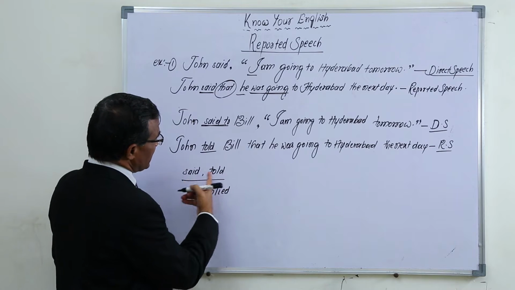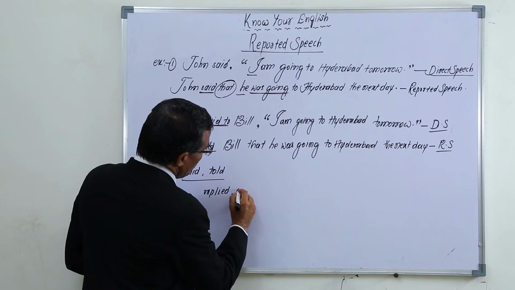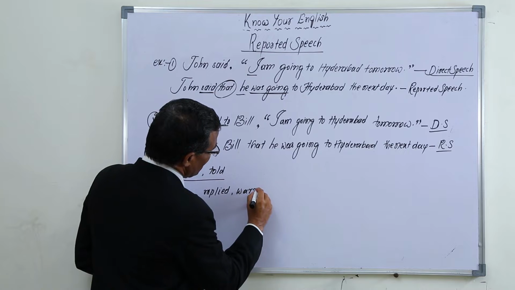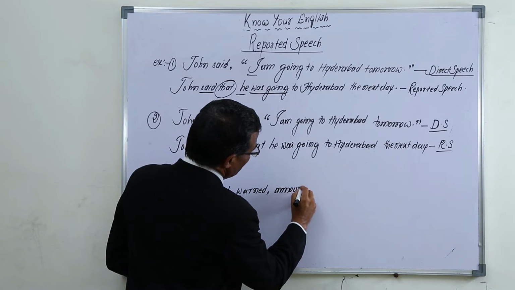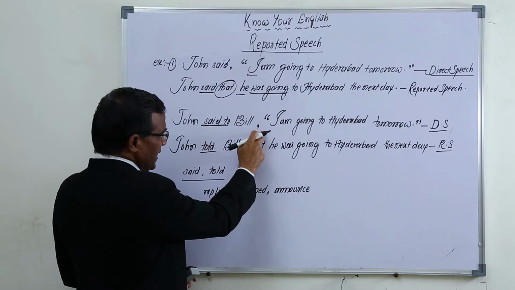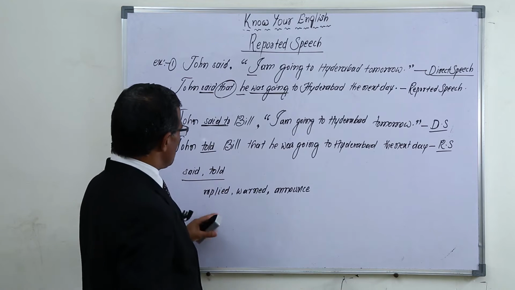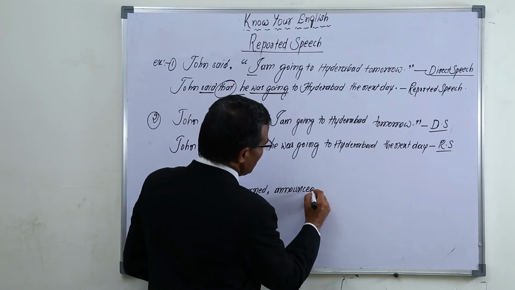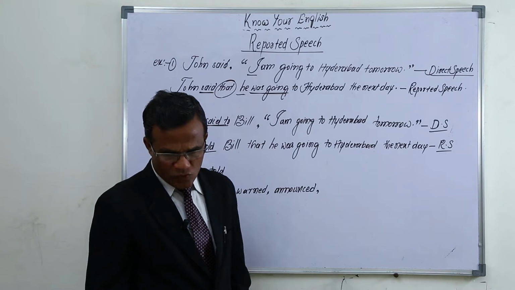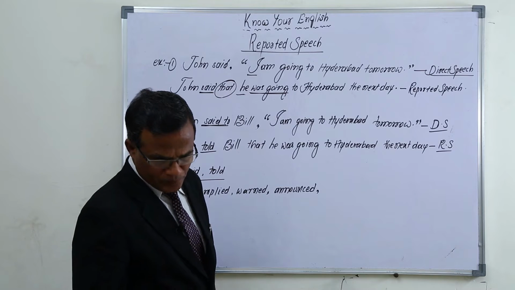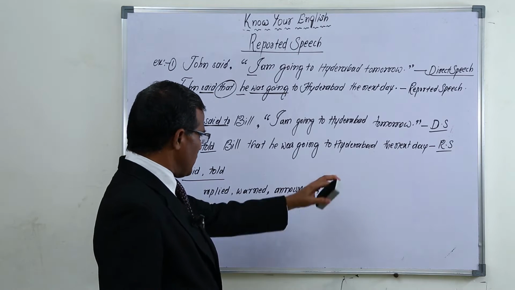Sometimes instead of said or told, John replied, John warned, John announced. So according to the sentence, sometimes we use replied, warned, announced, and many other words may also be there.